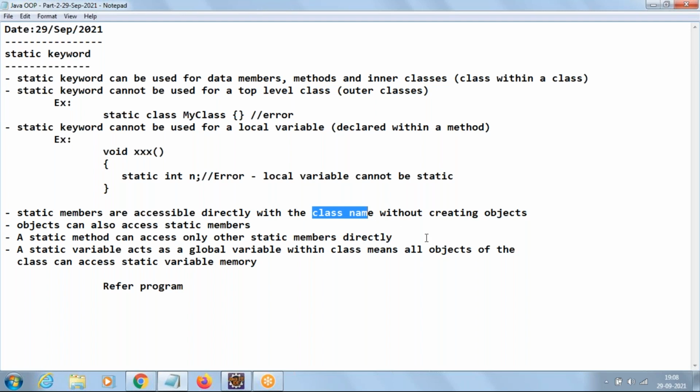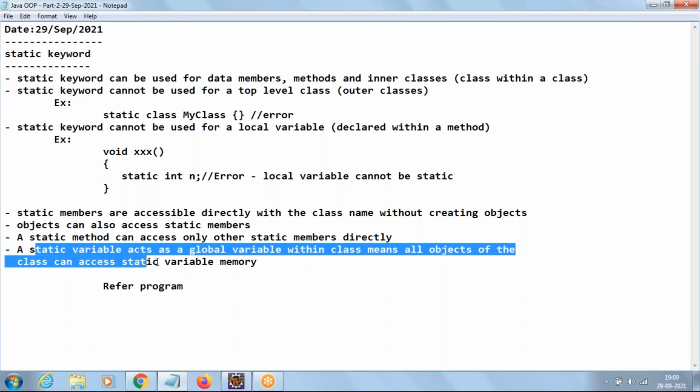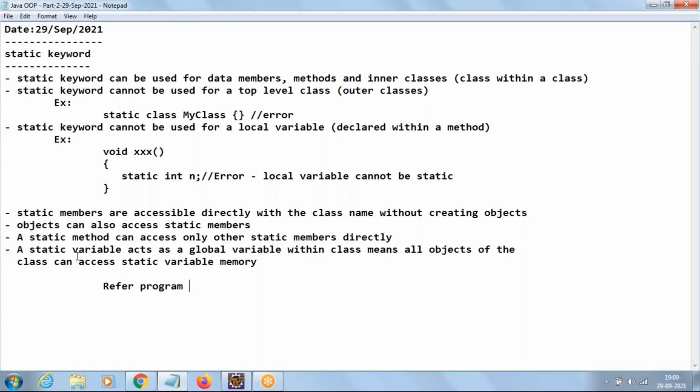So object creation is not required whenever you want to access a static member. That is one significance, and there is one more. I'll take one more good example of why we go for static. Once we see the example, you'll get a good idea.